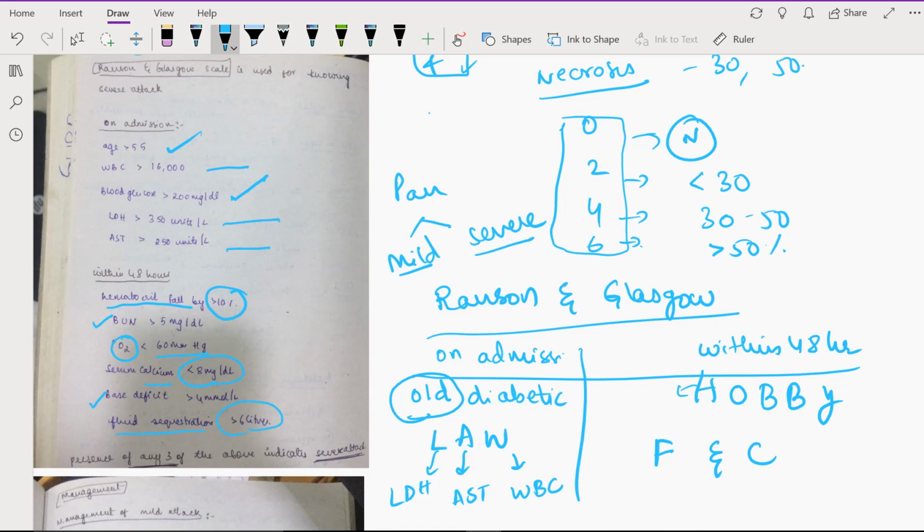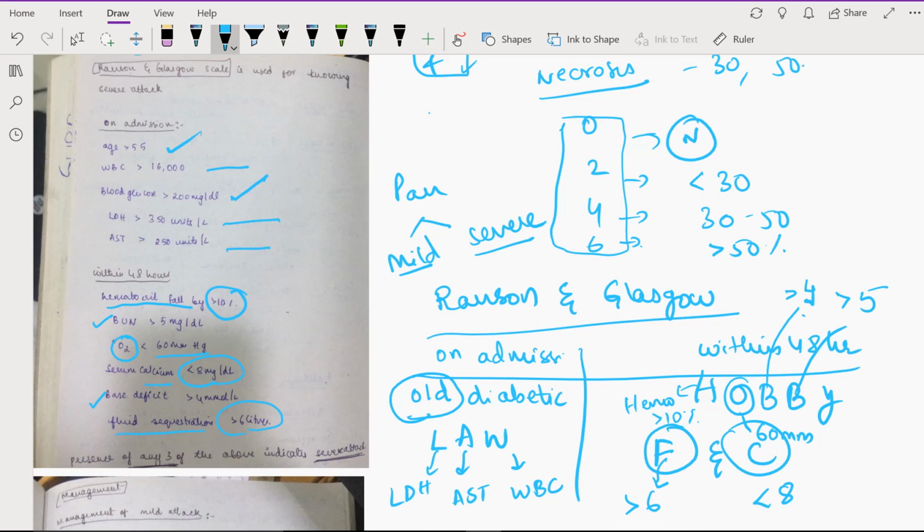So H stands for hematocrit, fall by greater than 10%. O stands for oxygen, so partial pressure of oxygen less than 60 mm. There are two B's, one is base deficit and the other B stands for BUN. So base deficit greater than 4, or BUN greater than 5, and F and C. F stands for fluid sequestration greater than 6, and C stands for calcium, which is less than 8.